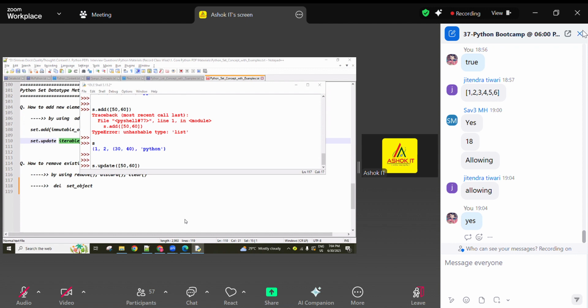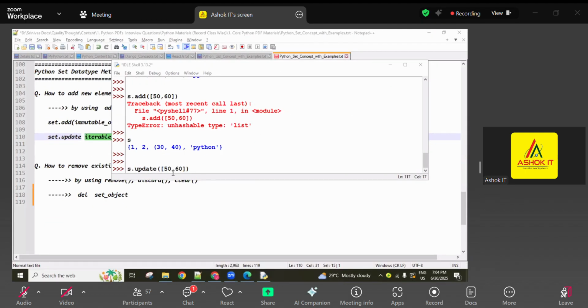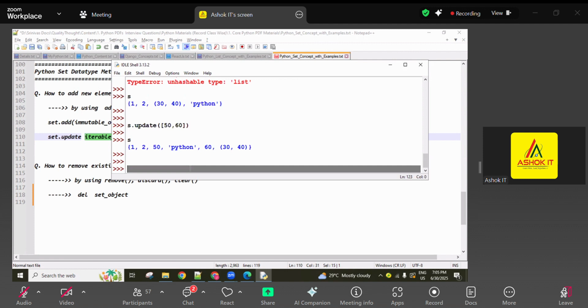This is allowed, guys. The list is an iterable object. First, this value is accessed and added into the set, and next 60 is read, accessed and added into the set. Each time one value is accessed and added, it checks whether that value is immutable or not. If it is immutable, then it is added successfully. So yes, like this: 50 separately, 60 separately.